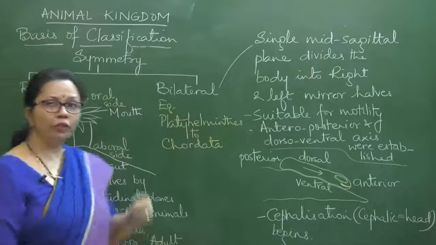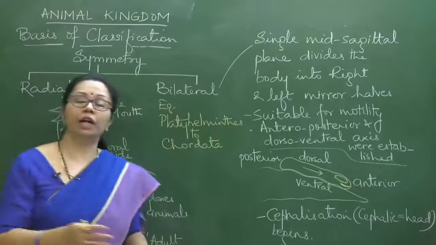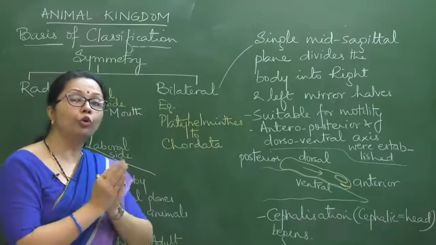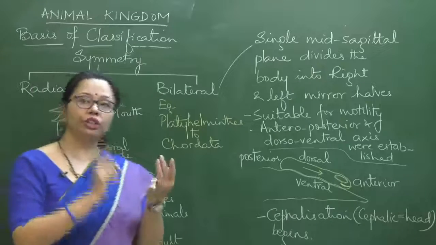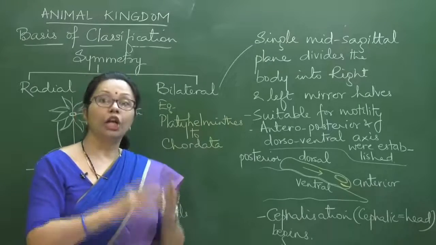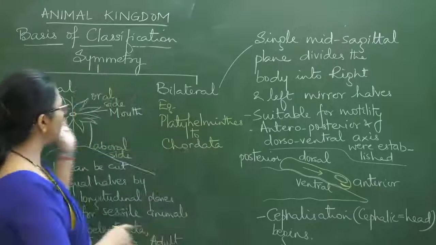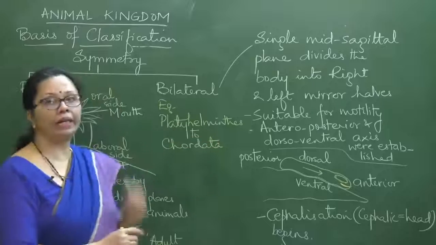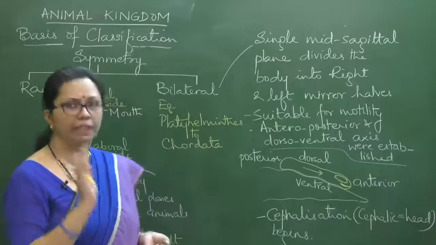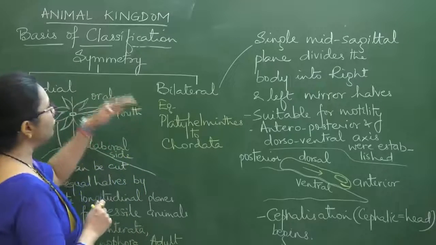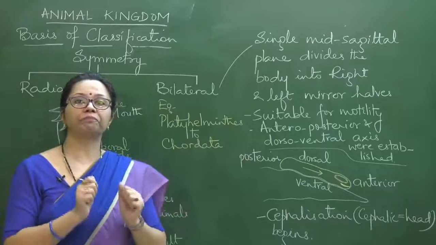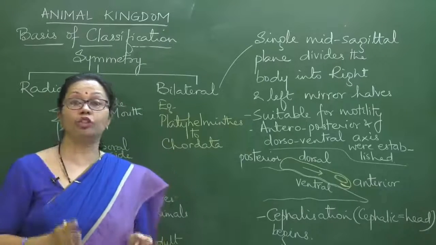That's why in some of the books you will find they have even a classification, that is the entire eumetazoa. Eumetazoa, I told you, they are the true metazoans, true animals where there is tissue, organ system, germ layers, and also the symmetry present. So eumetazoans are classified into radiata and bilateria. This is also one way of classification, but since it's not there in the NCERT, we can skip it, right? So next basis of classification we will take up, and that next basis is germ layers.